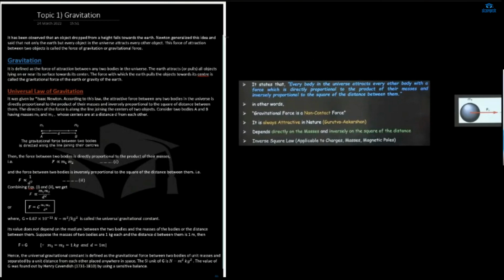Okay, so what is gravitation? Every body, like this pen is also applying force on me, and I'm also applying force on it. We are also attracting each other. But this force is too less, it is very weak, so that it cannot come towards us if I leave it. If I leave it, it will go towards the ground.